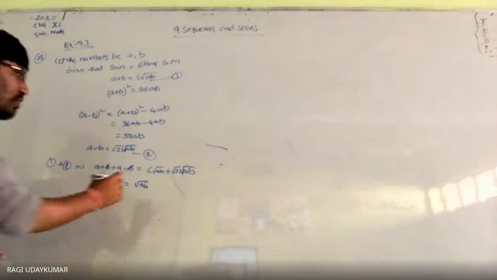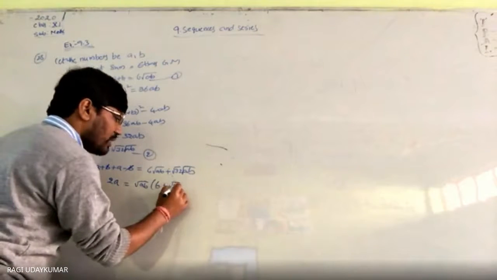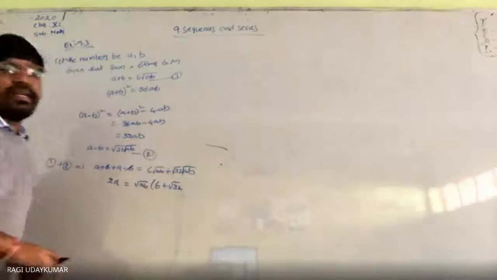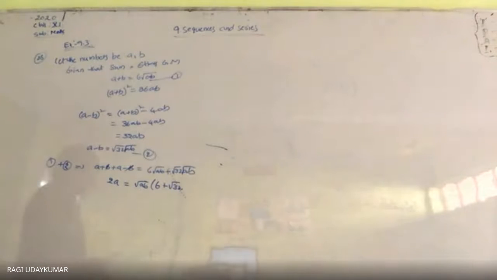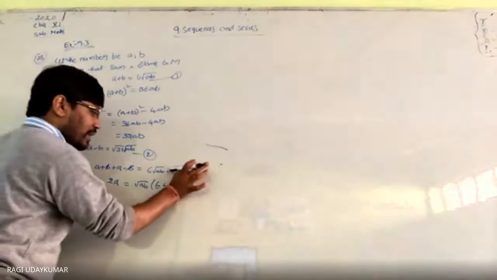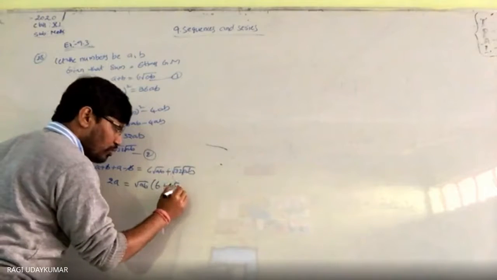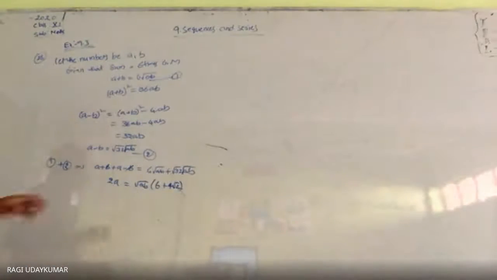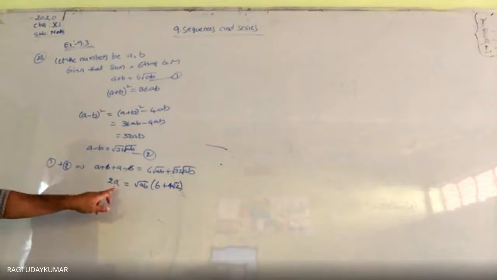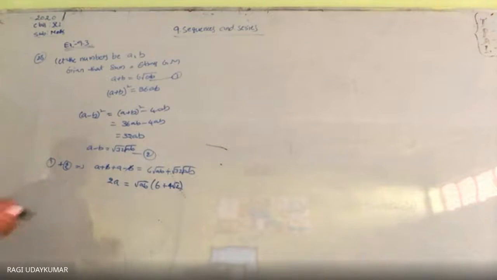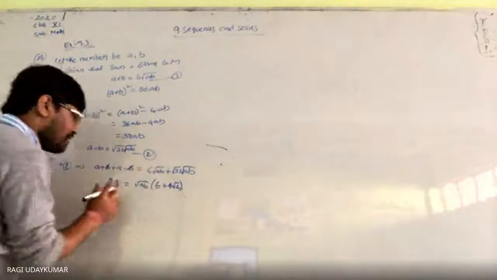Root ab को common ले लो. So what you can get: 6 plus root 32. This root 32 can be written as 4 root 2, since 32 is 16 times 2. So here a value we are not able to get directly, and from this you can take 2 common. Ratio is asked, so let it be as it is.